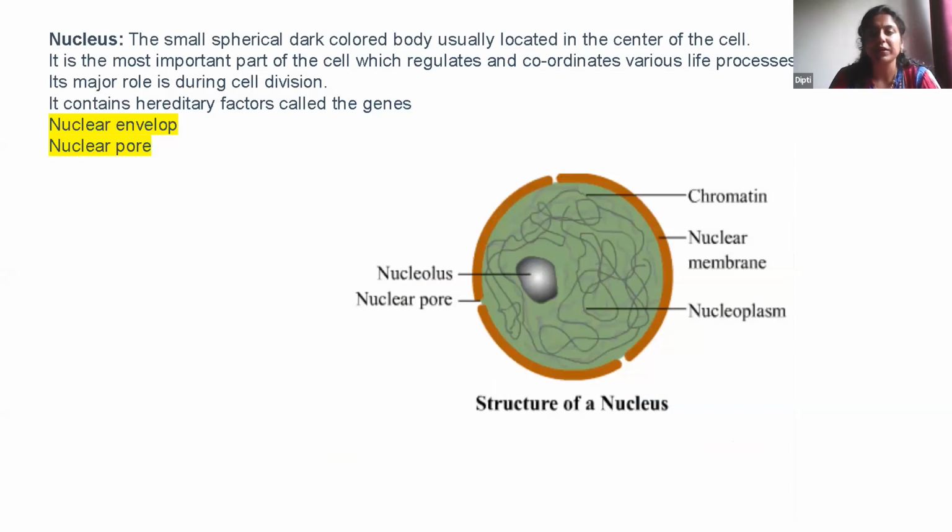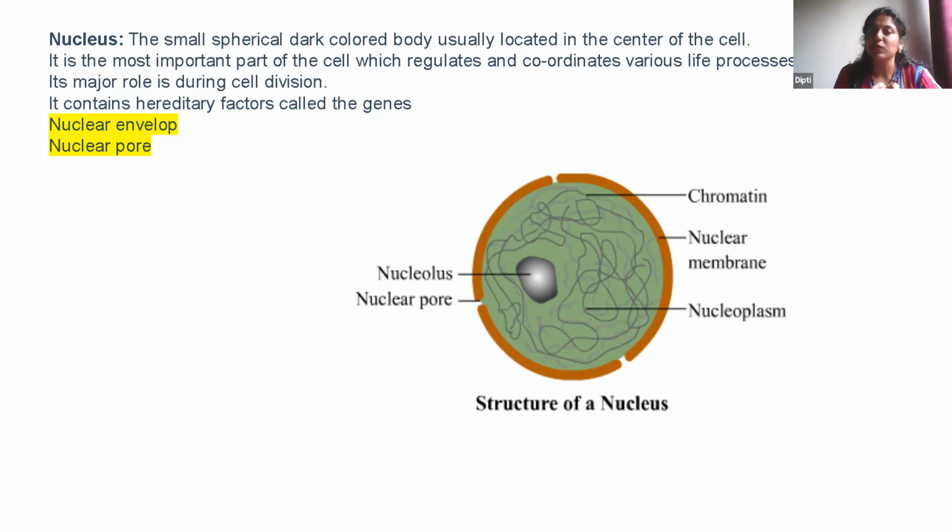Then the last important part, nucleus. Nucleus is a spherical, dark colored body, which is usually located in the center. You remember our plate? Center of the plate. And why is it very important? Because it is the control room of the cell. It regulates and coordinates various life processes. When the cell has to divide, the cell division happens here. It contains the hereditary factor in the form of genes. So it is a very, very important part.